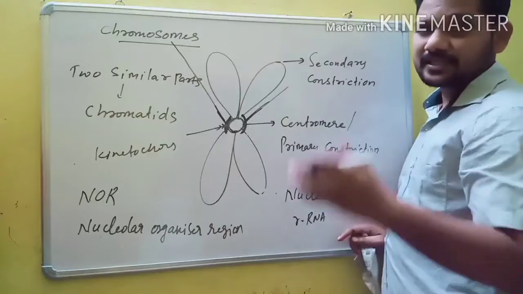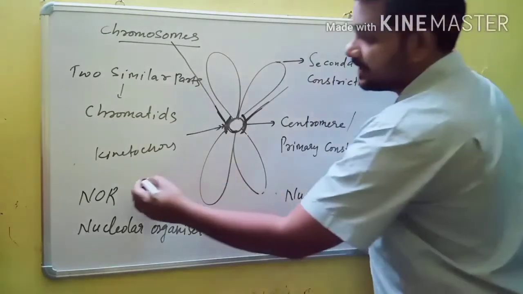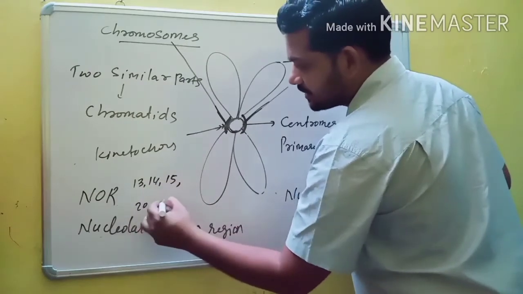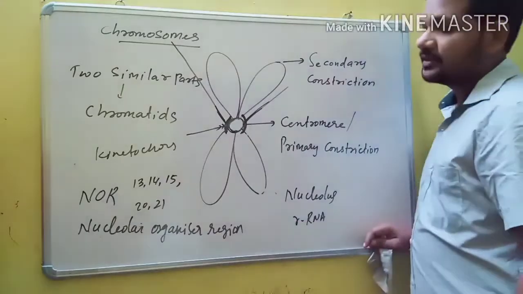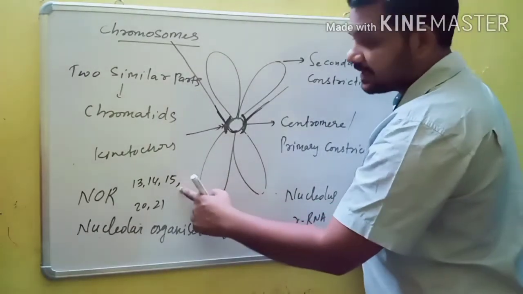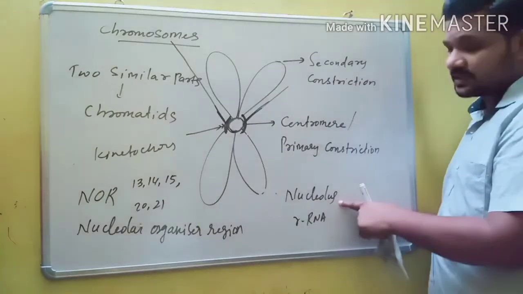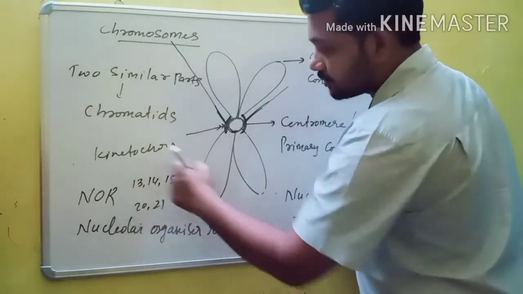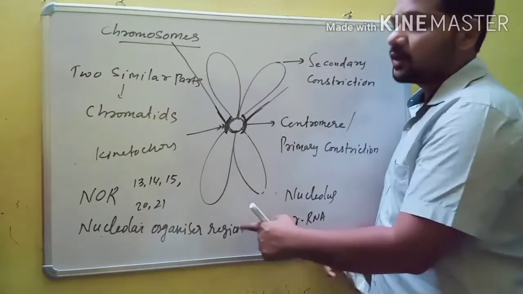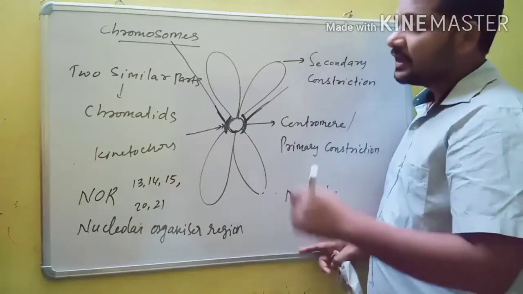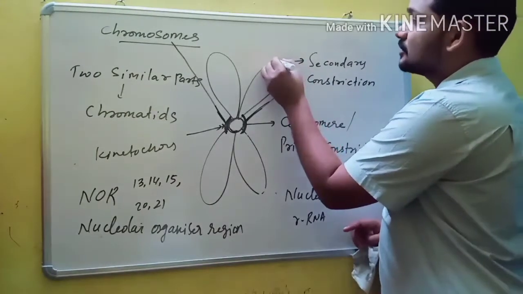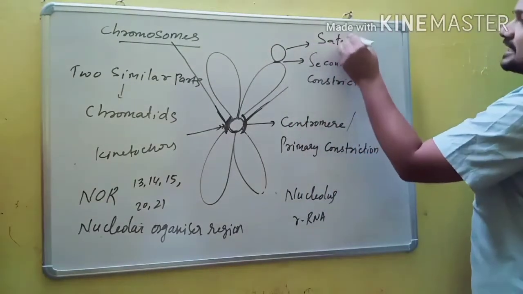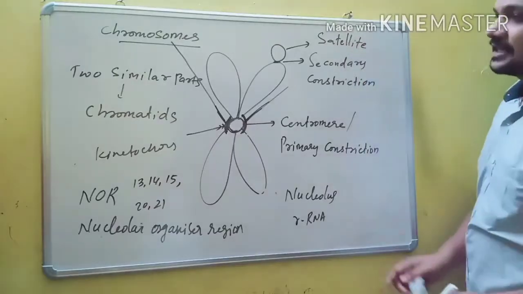In human beings, there are 46 chromosomes. Chromosome numbers 13, 14, 15, 20 and 21 contain NOR, because the secondary constrictions of these chromosomes are specialized for synthesis of nucleolus and rRNA. That's why that particular secondary constriction is known as the nucleolar organizer region. Above the secondary constriction there is a knob-like structure known as the satellite.